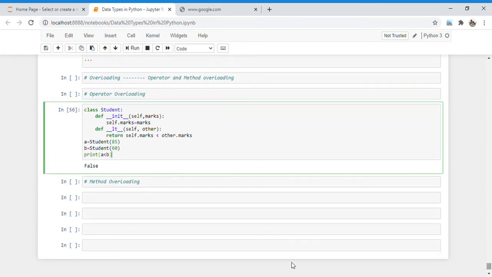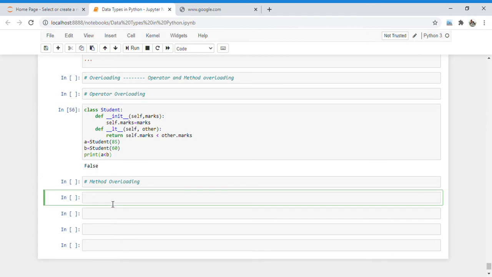Now let's talk about method overloading. So what is method overloading? In method overloading, all the methods should have the same name but a different number of arguments. Actually, in Python there is no concept of method overloading. Python doesn't support method overloading. Why doesn't it support method overloading?